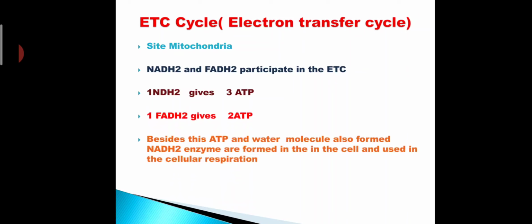NADH2 and FADH2 are formed in the cell and used in cellular respiration. What happened here? During the process, water molecules and NADH2 are formed in the cell, and these water molecules and NADH2 molecules are used in cellular respiration. Then what is the ETC?